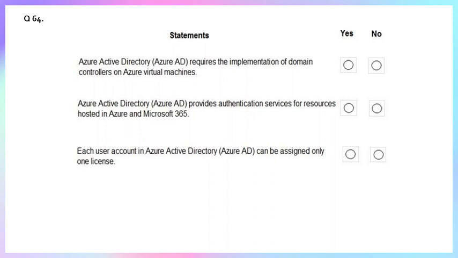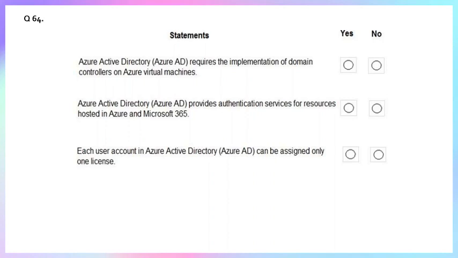this is a crucial distinction between traditional Active Directory and Azure Active Directory. Traditional on-premises Active Directory is a directory service that relies on domain controllers to store and manage identities. These are physical or virtual servers that run the AD services. Whereas Azure Active Directory is a cloud-based identity and access management service. It is a managed service, meaning Microsoft hosts and manages the underlying infrastructure. It does not use a domain controller in the traditional sense.